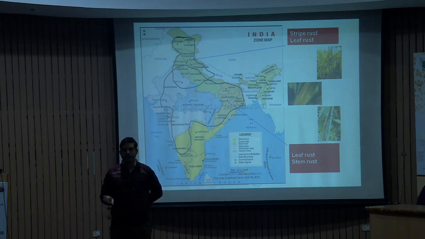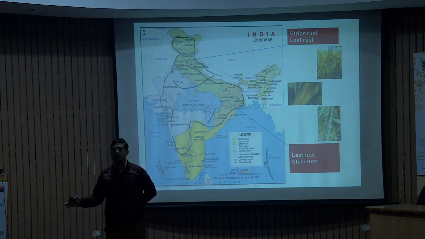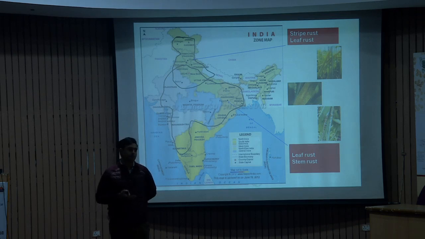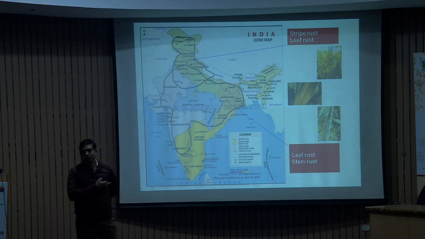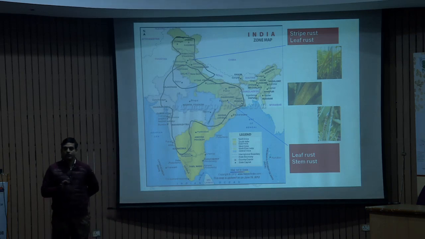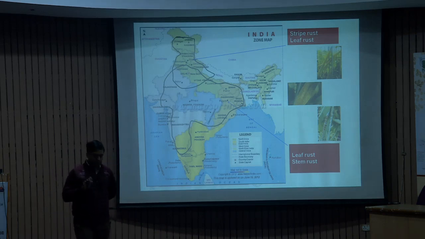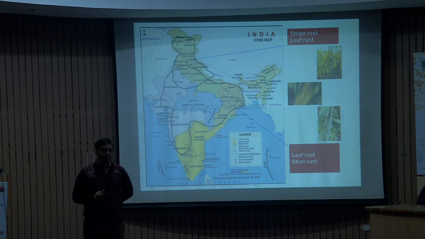So we match the variability of the microbes or Puccinia species that exist in nature, and simultaneously we also match it with the varieties that exist in nature, and accordingly we try to defend against the attack of this particular fungus in Indian conditions. And for the last 10 years, we have successfully combated this particular disease.